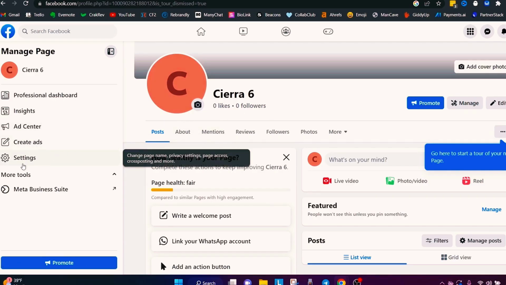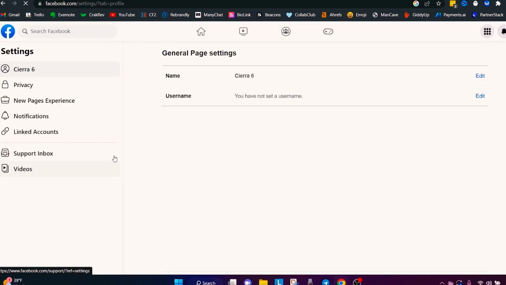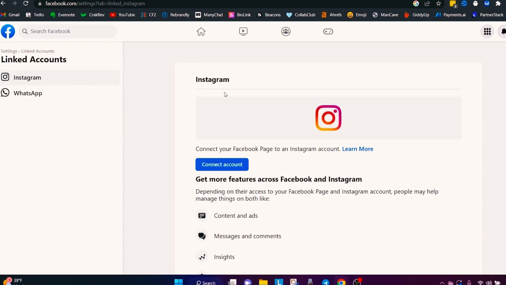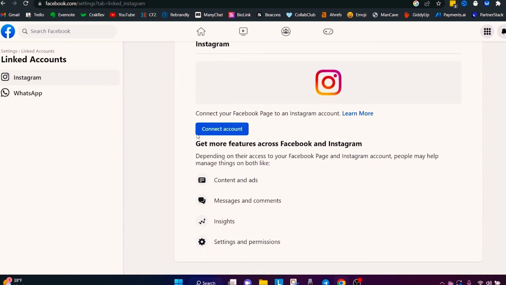In order to do that, you're going to come to settings right here, then come to linked accounts, and then connect the Instagram account right there. Basically you'll need to do this for all of the Instagram accounts. If you have 4 Instagram accounts, you'll need 4 Facebook pages. If you have 5 Instagram accounts, you'll need 5 Facebook pages. Each Instagram account needs to be connected to those individual Facebook pages.